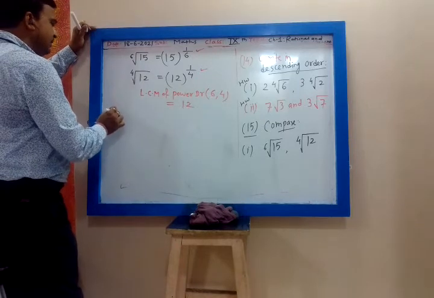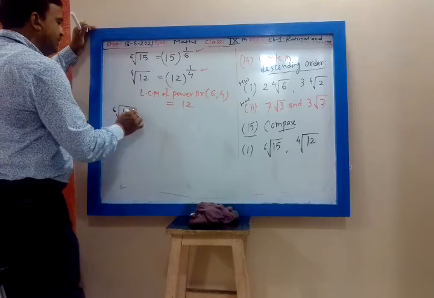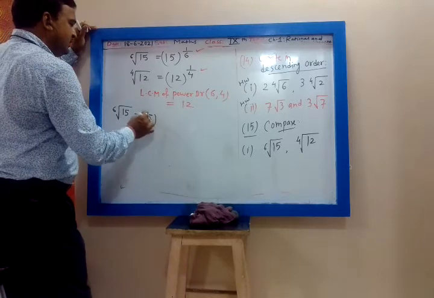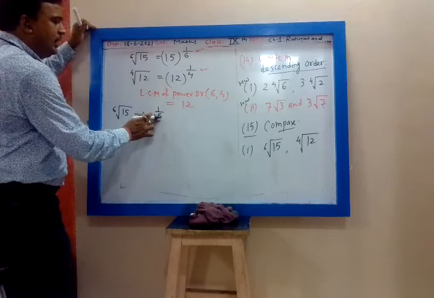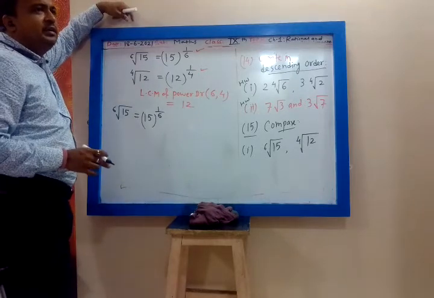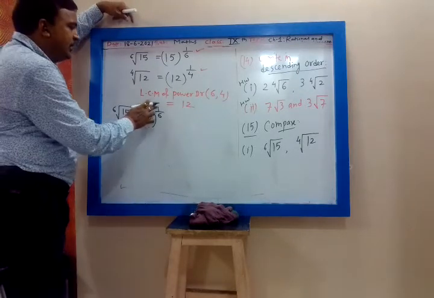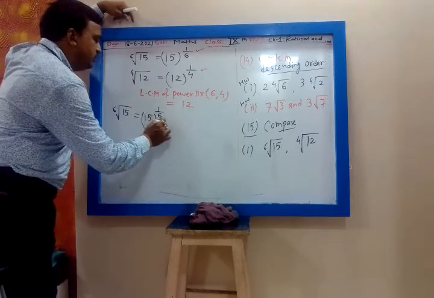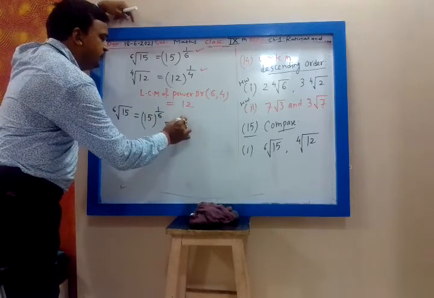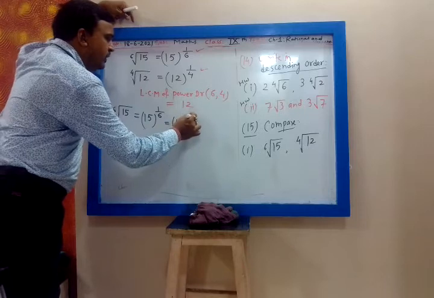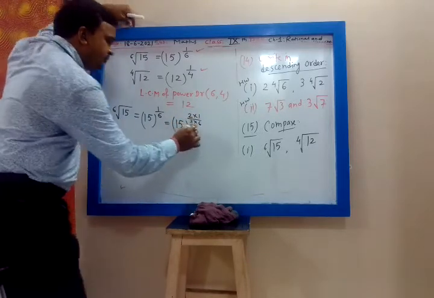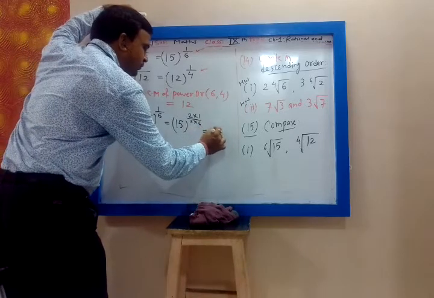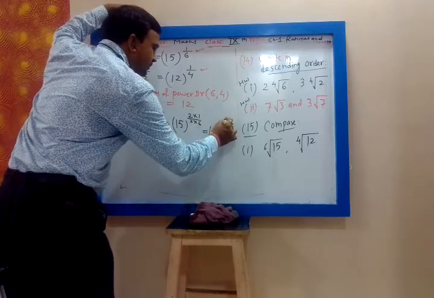So the 6th root of 15, I have written as 15 raised to 1 by 6. Now to make the powers equal, we want denominator 12. So how will we make the denominator 12? Multiply numerator and denominator of the power by 2. So 15 raised to 2 into 1 upon 2 into 6, that will be 15 raised to 2 upon 12.